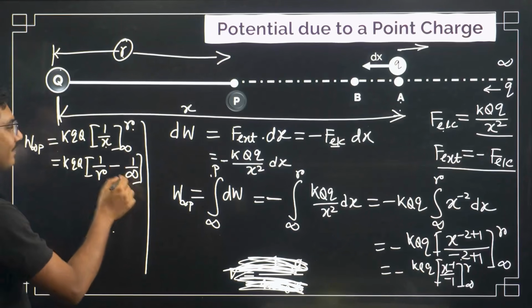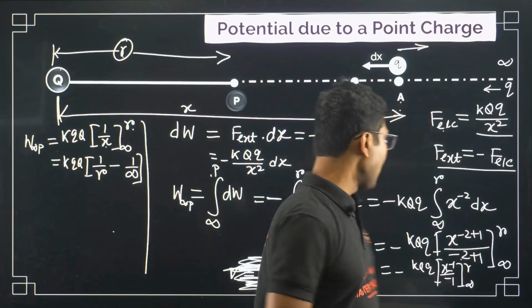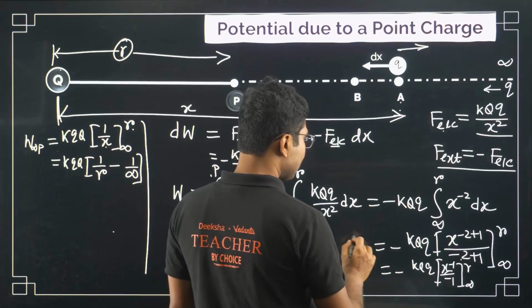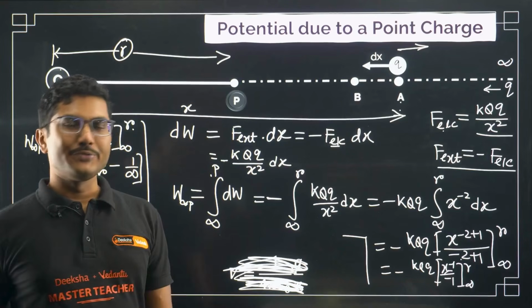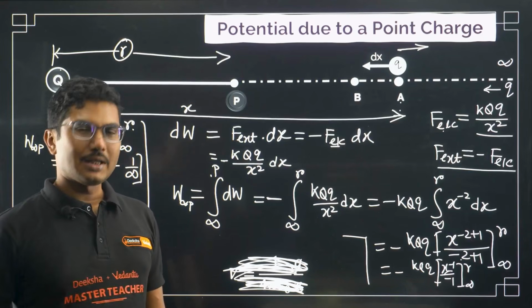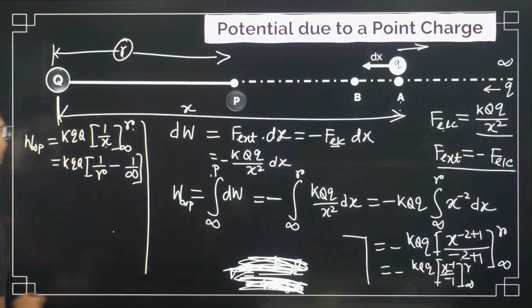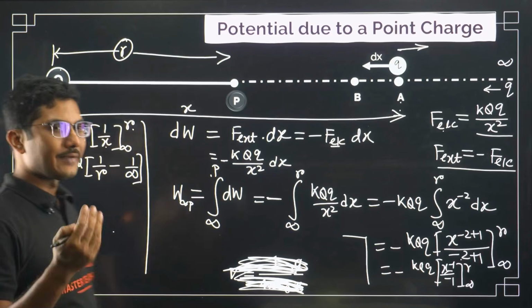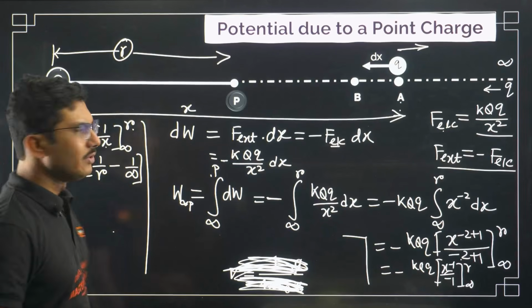Now 1 by infinity. What is 1 by infinity? If you remember that simple fact, 1 by 0 gives you infinity. Similarly, 1 by infinity gives you 0. In fact, any finite number divided by infinity will always give you 0.